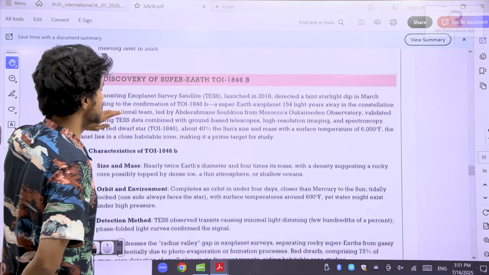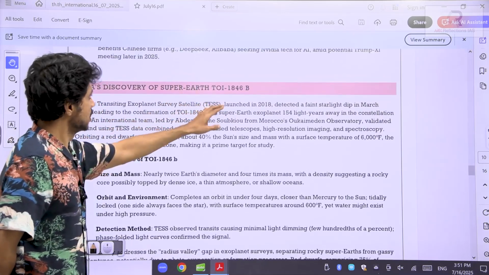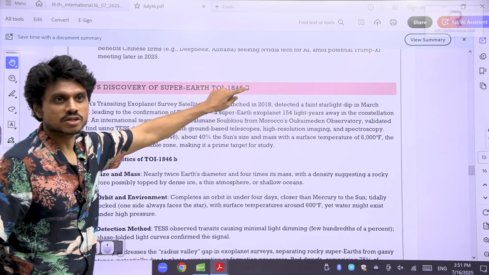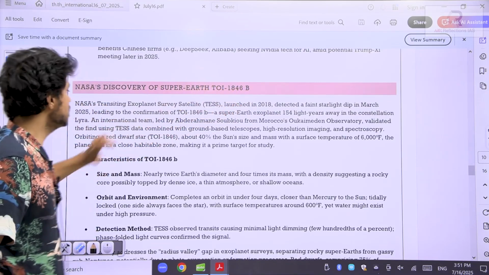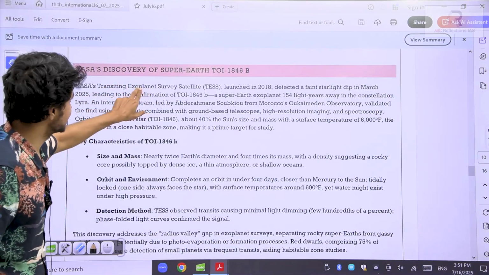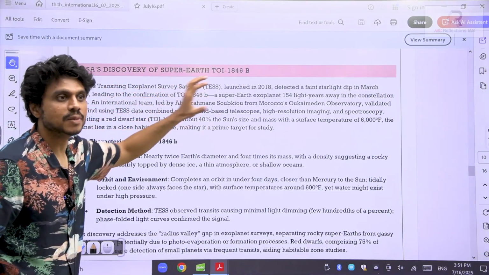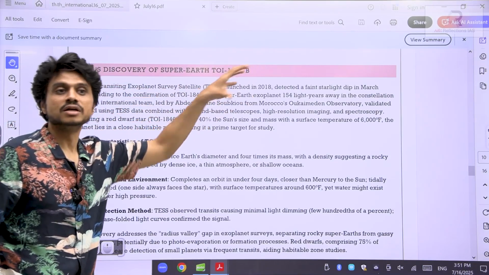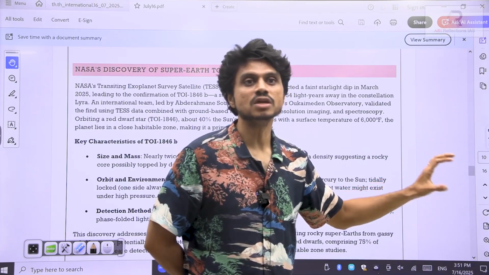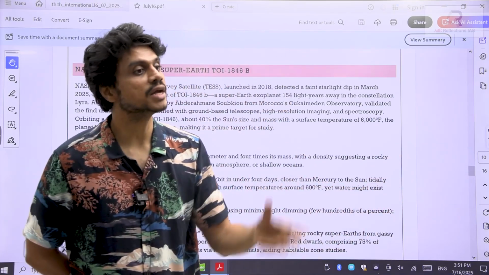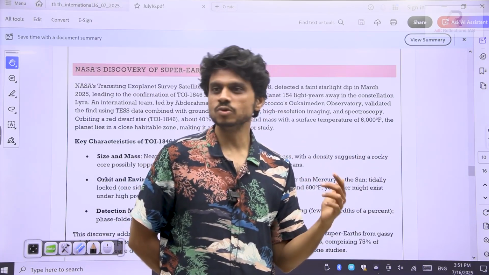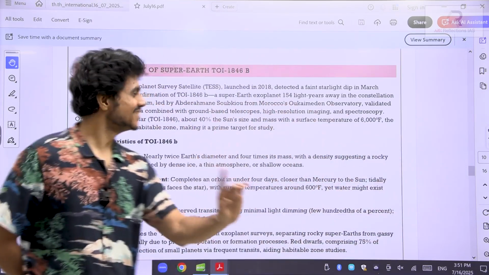Now a very important topic. See here, super earth. They will give some news, TOI 1846b in the news. What is this? It is basically a kind of super earth. This is NASA's TESS, a satellite placed in space. They are checking for earth-like planets, exoplanets. They want to see if there is any planet similar to earth. Earth is revolving around the sun.